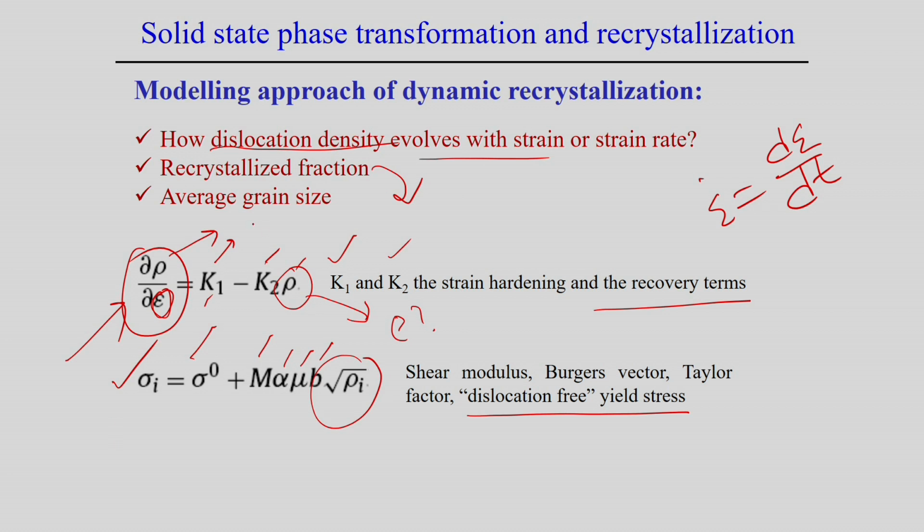Apart from that, we already explained that average grain size can also be estimated. So, if we know which recrystallization mechanism is responsible, whether static or dynamic or other kinds of recrystallization, such as geometric dynamic recrystallization or metadynamic recrystallization, if we know all these different types of recrystallization mechanisms, we can develop a simple model just by looking into the evolution of the dislocation density during this deformation process.